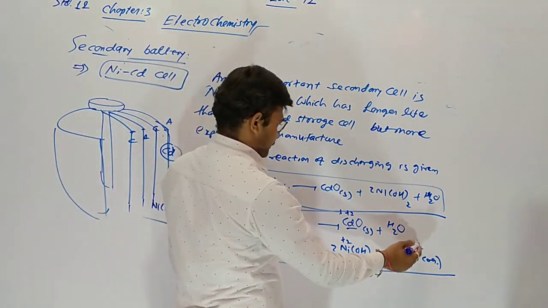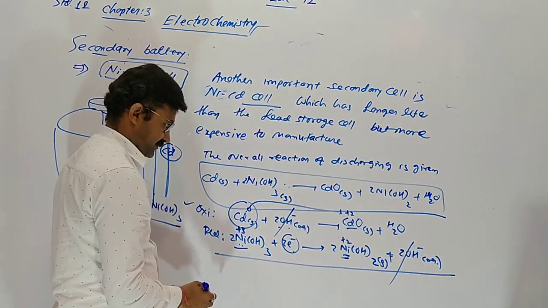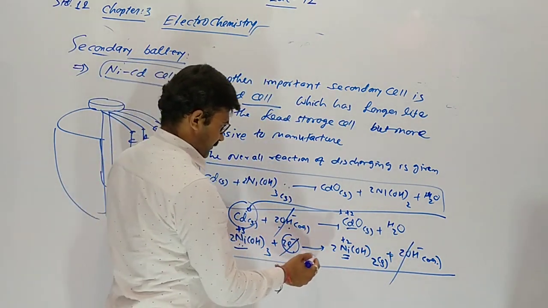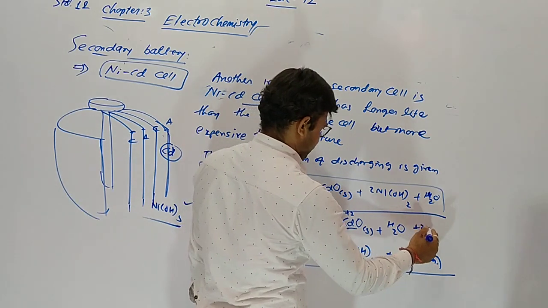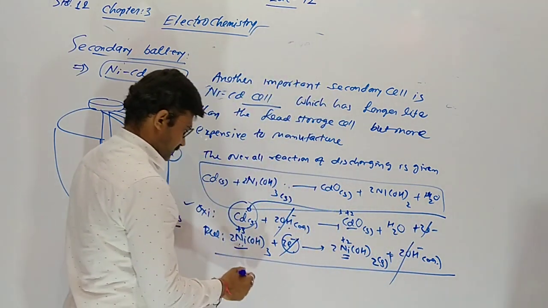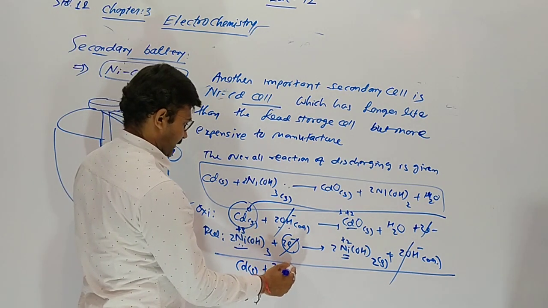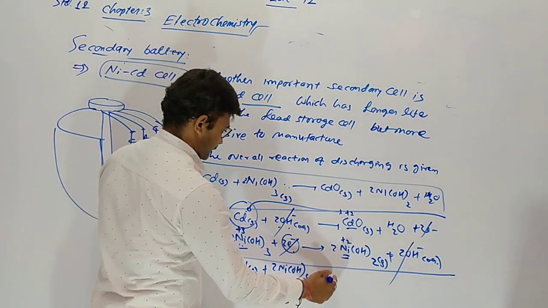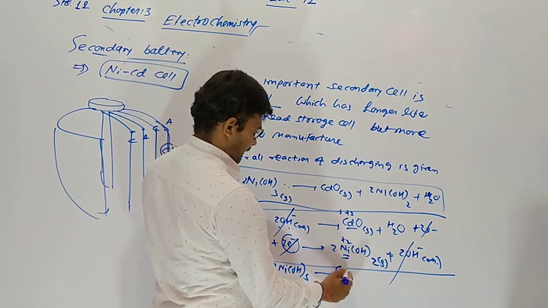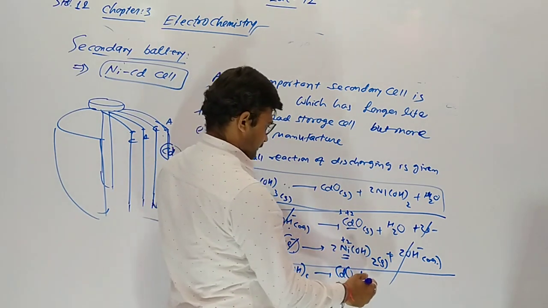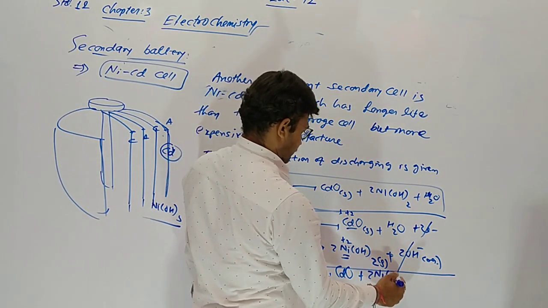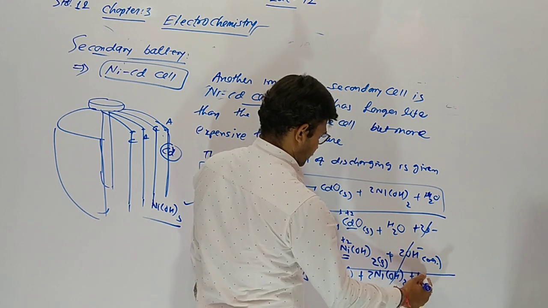Here 2 OH minus cut, and the 2 electrons cut. So Cd solid plus 2 Ni(OH)3 gives CdO, 2 Ni(OH)2 and water.